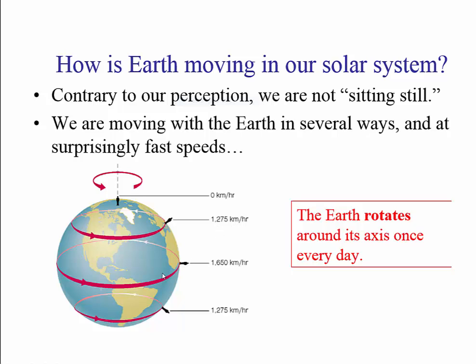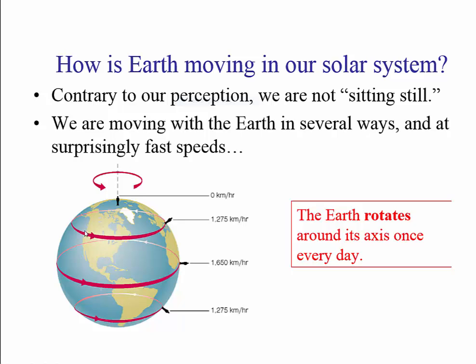If you are on the equator, you're moving even faster, 1,650 kilometers per hour. You understand why? Because when the earth completes one rotation, a man standing on the equator goes around a larger circle than the one here.